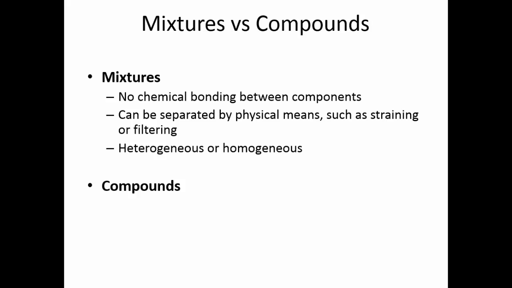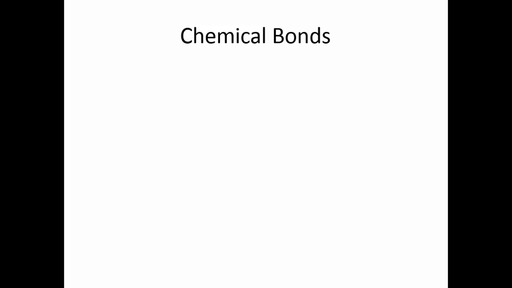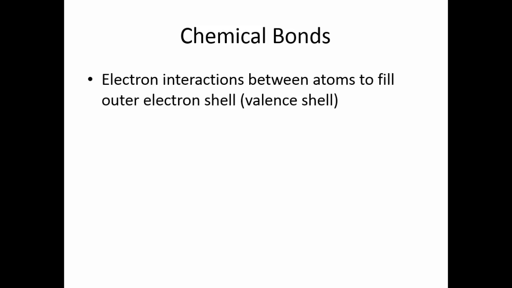In compounds, there's chemical bonding between the components. We can only separate the components by breaking these chemical bonds. All compounds are homogeneous. Since chemical bonds are involved in compounds, exactly what is a chemical bond? Well, this is when electrons interact between the atoms.